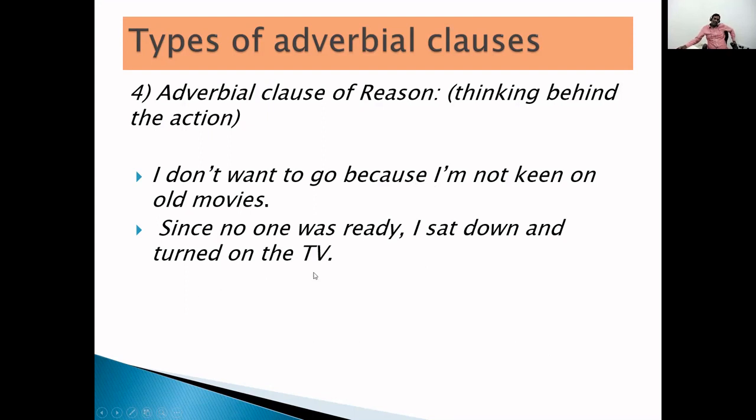And see, since no one was ready, I sat down and turned on the TV. Because there was no one ready, I sat down and turned on the TV. Since no one was ready is the adverbial clause.